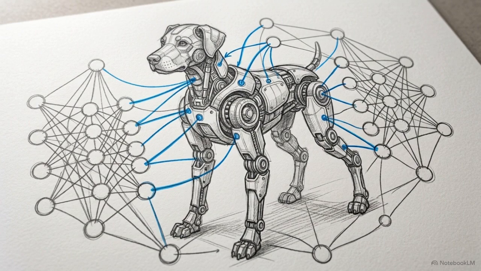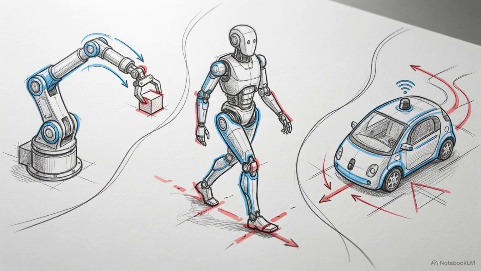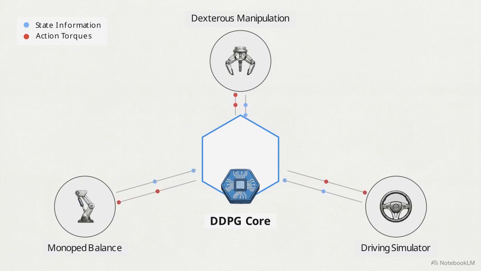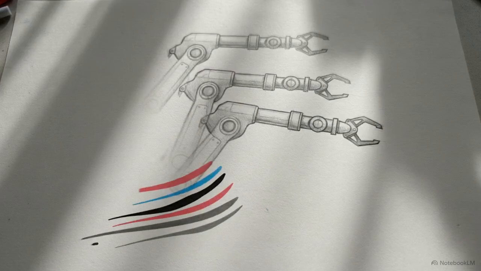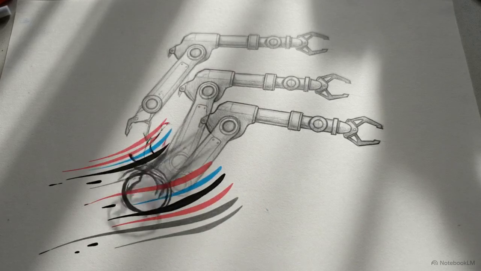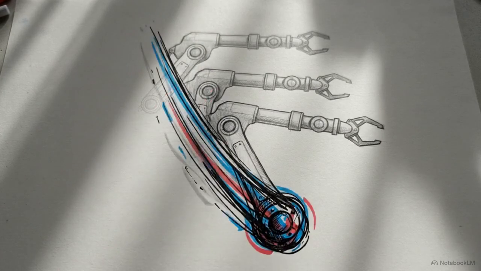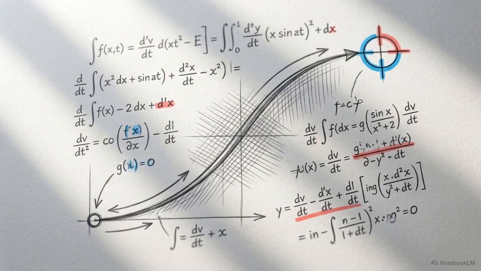With batch normalization unifying the data stream and temporally correlated noise safely driving exploration, the architecture was equipped to handle high-dimensional physics simulations. Testing this model-free algorithm resulted in robust solutions for over 20 different simulated physics tasks. It accomplished this using the exact same network structure and hyperparameters for every single task, from balancing a monoped to navigating a driving simulator. By utilizing action repeats, DDPG learned these continuous physical control policies end-to-end, inferring velocity by stacking raw, unprocessed pixels. The study measured these results against a baseline set by an advanced planning algorithm called ILQG.